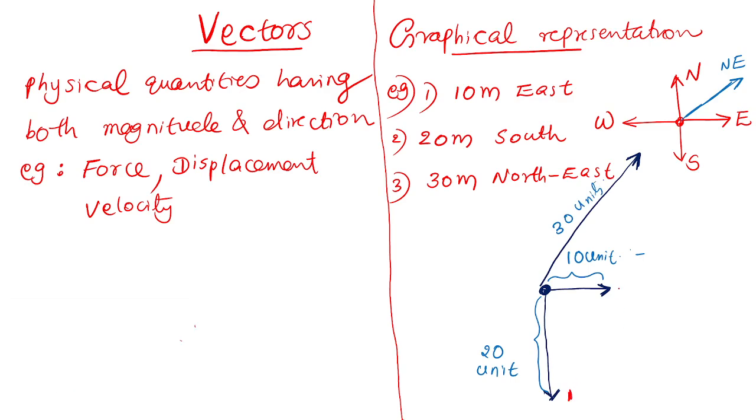So this is the graphical representation. This is the first person's displacement. This is the second person's. The example is required, otherwise you cannot understand that. So the graphical representation is clear.